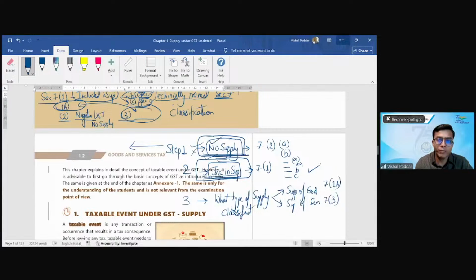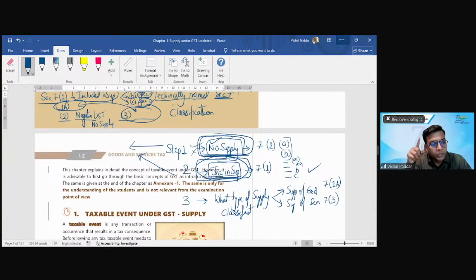Why? Because either you are fitting in step 1, that is, it is a no supply transaction because of one of these clauses, or you are still outside GST because even though you are not fitting in step 1, in step 2 you are not satisfying the requirement. As you rightly pointed out, 7.1 has an inclusive definition, but the inclusive definition comes with some riders, with some conditions.